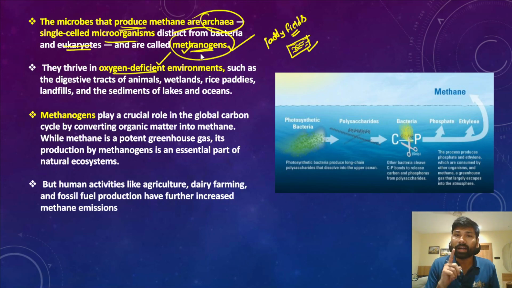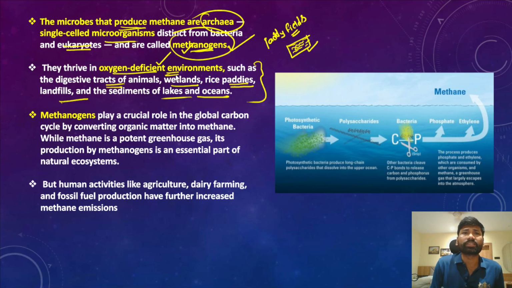And apart from that, the digestive tracts of animals, wetlands, rice paddies, landfills, and sediments of lakes and oceans also create oxygen deficient environments, and in these environments the methanogens thrive and produce increasing amounts of methane into the atmosphere.